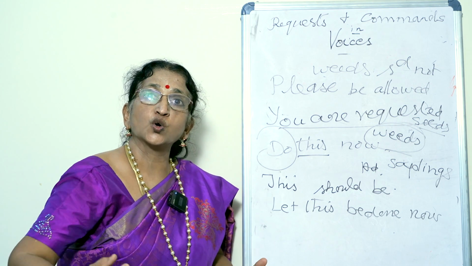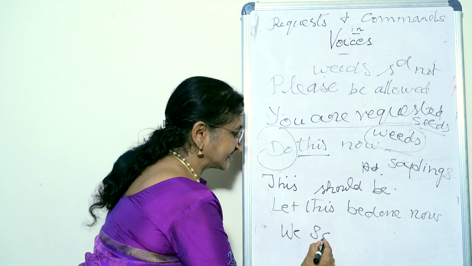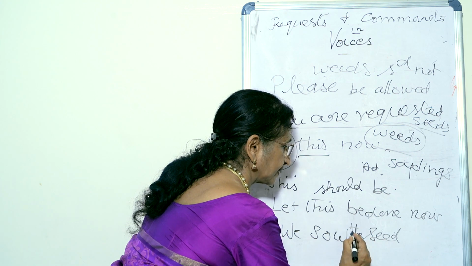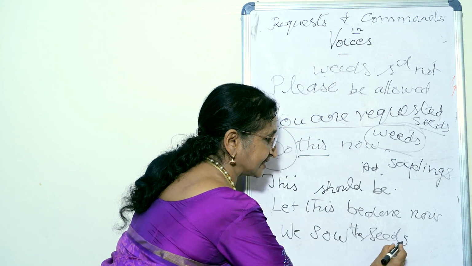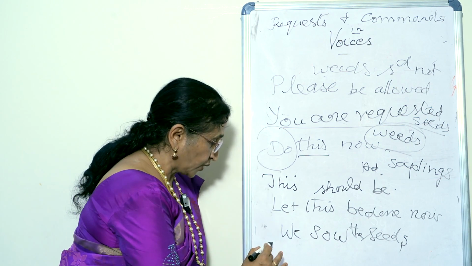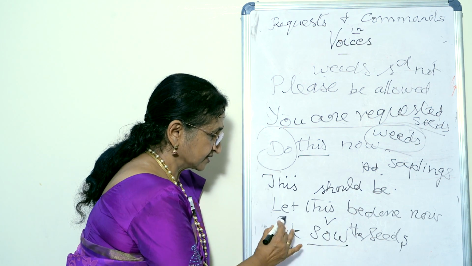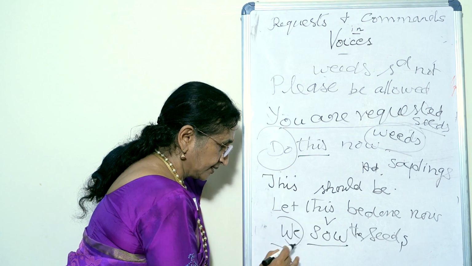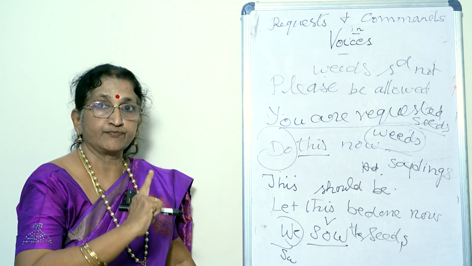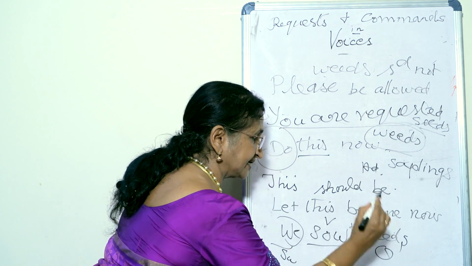Seeds are sown. We sow the seeds. What is it? This is active voice. We sow the seeds in the garden. So what happens? This is active voice. We is the subject, a pronoun, plural of I, first person pronoun. Sow is the verb. The seeds is the object.